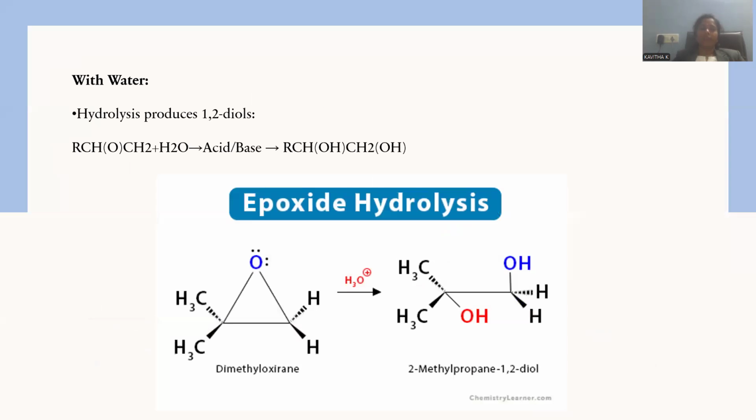Let me go with the addition of water molecule. Whenever an epoxide is added with the water molecule, you can observe a glycol type of molecule, and in particular the orientation of the hydroxyls will be opposite with respect to each other. One hydroxyl at the bottom, another hydroxyl at the top, which is called trans addition, giving rise to a 1,2-diol compound. So either acid or base is sufficient to catalyze this hydroxylation process and glycol formation starting from the epoxide. So hydrolysis always gives the trans product with respect to this epoxide.